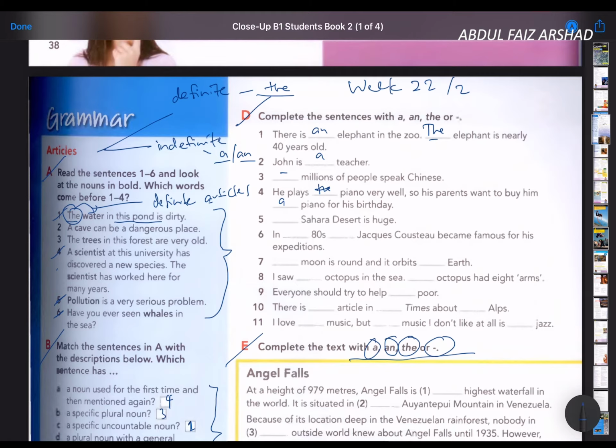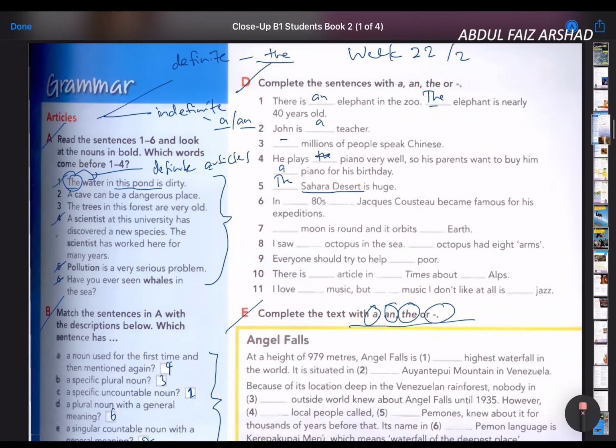Alright, so next one, this is something, what do you call it, a common noun. So there's only one Sahara Desert. Okay, number 6, in the 80s.